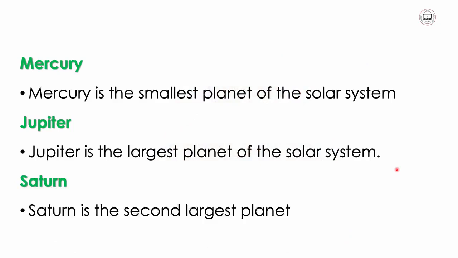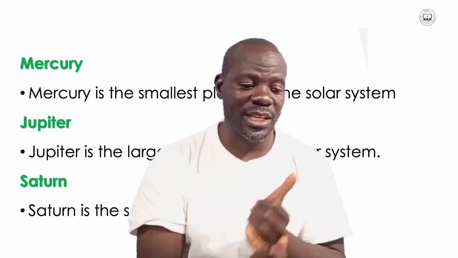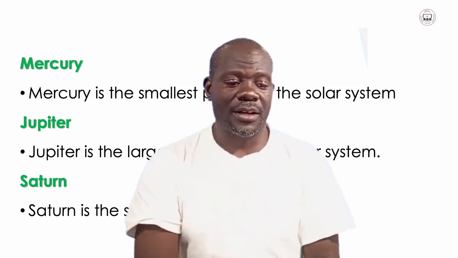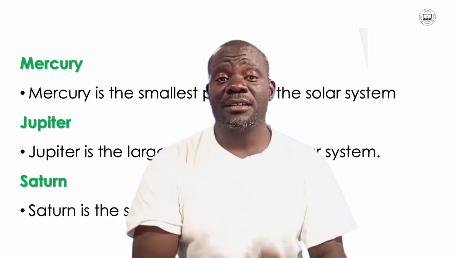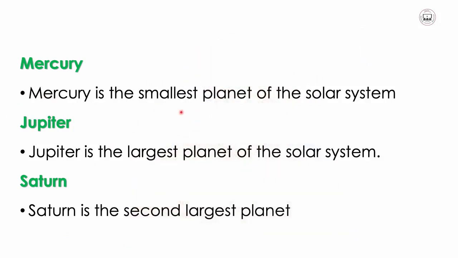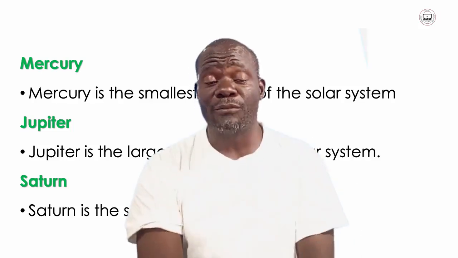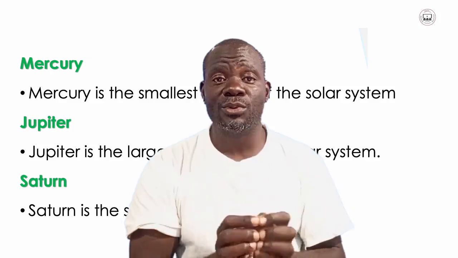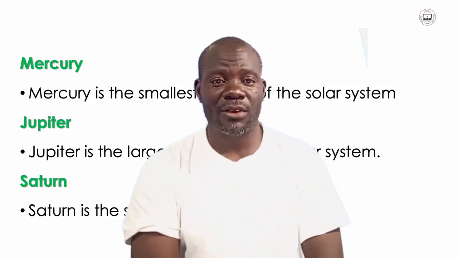The largest planet in the solar system is Jupiter. And Saturn is the second largest planet in the solar system. So the largest is Jupiter, the second largest is Saturn, and the smallest is Mercury. So that's what we have looked at here. Please observe this and know them, and revise them so that they become part of you. Know these things because they are really good. They are talking of the Earth where we are living.